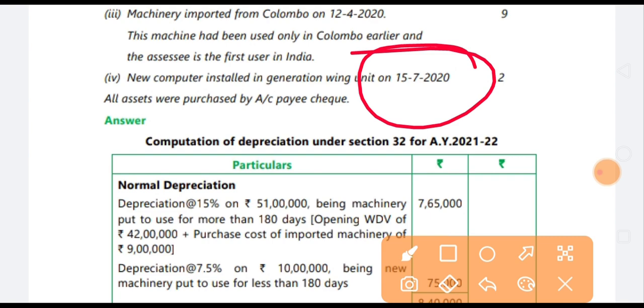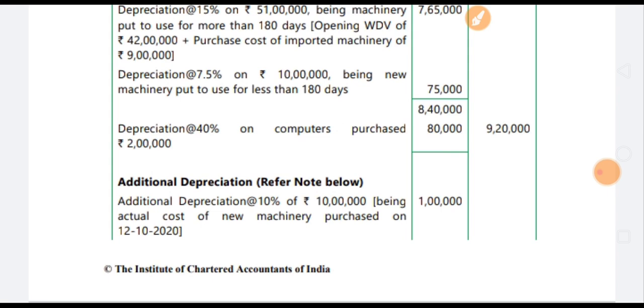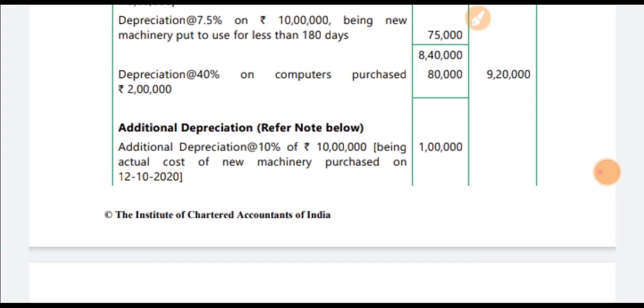That's why depreciation is 40% on the computer purchase of 2 lakhs. This must be given in the nature of the asset. So 40% of 2 lakhs is 80,000. So the total is 8 lakhs 40,000 plus 80,000, that is 9 lakhs 20,000. This is the normal depreciation we calculated.